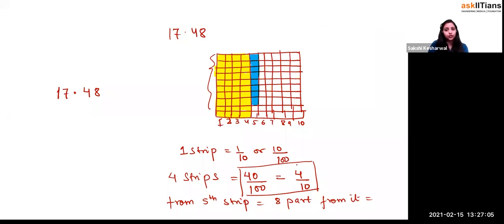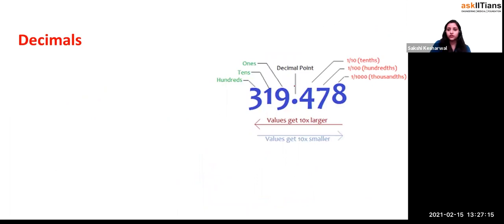Now what we did, we took the 8 part of it. It means what? Then we are going to write this as this, right? Okay, so let's do the next one. Now I think this is very much clear. If I write